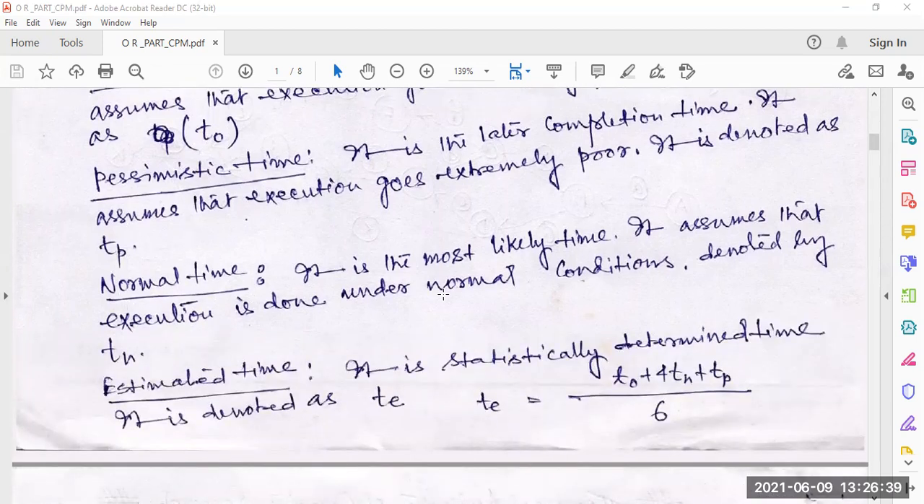Now normal time. It is the most likely time. It assumes that the execution is done under normal conditions, denoted by Tn. Normal time, so n is the suffix in Tn.